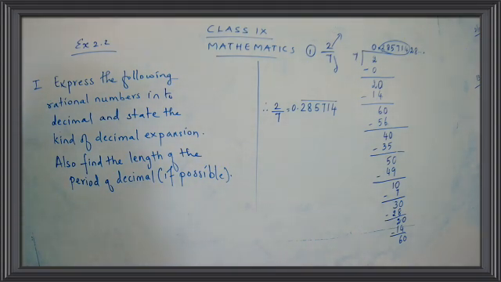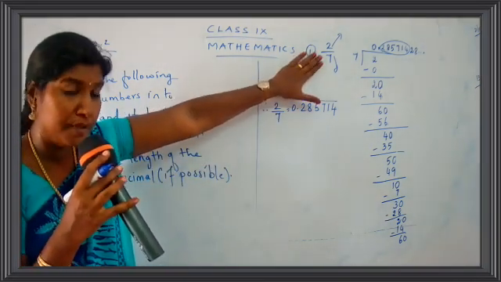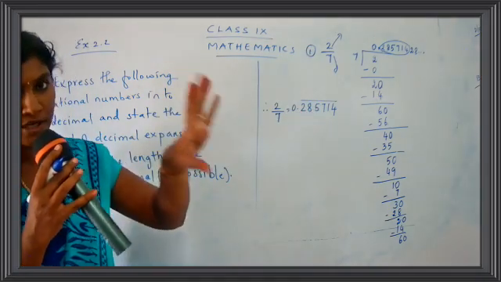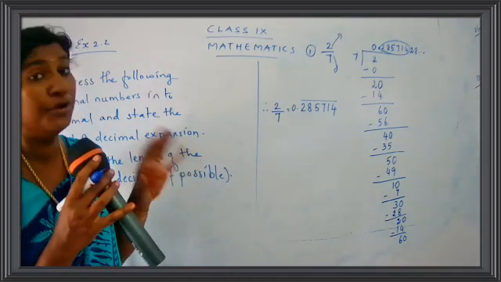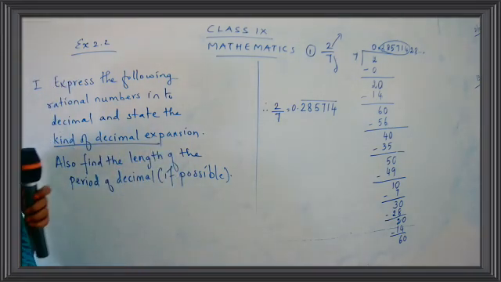Okay, completed children. Have you written the answer? Okay, I have told you this is the first thing. So now what we have done? We have written the rational number in the form of decimal. First work is done. Now what is the next thing you have to do? You have to write the type of expansion. You have to say the kind of decimal expansion.